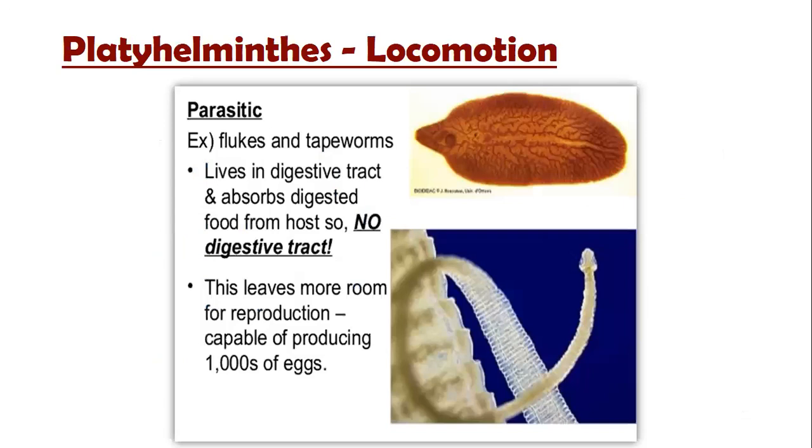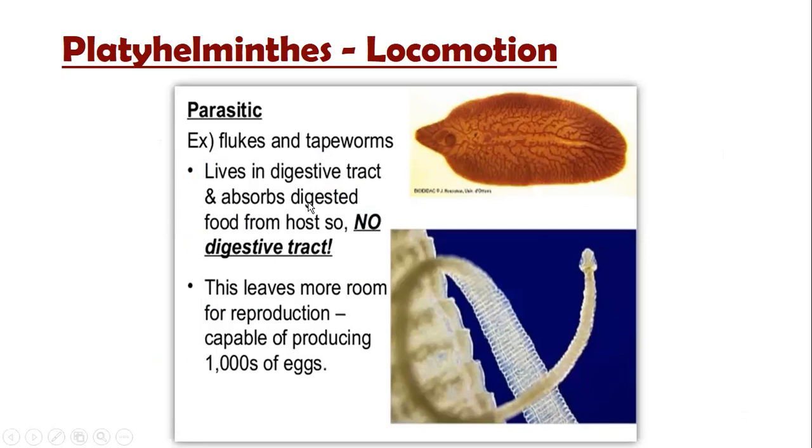Okay, so then parasitic organisms, how do they move? Basically, they do not move. Flukes and tapeworms live in the digestive tract and absorb digested food from the host, so they have no digestive tract of their own.